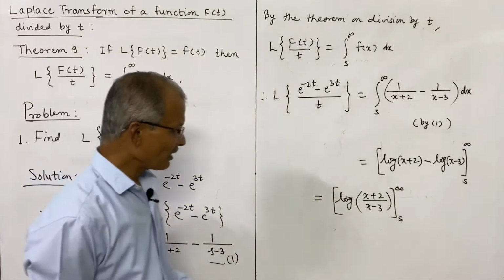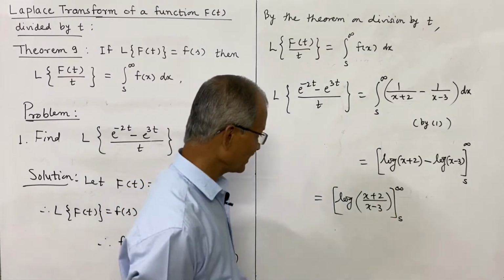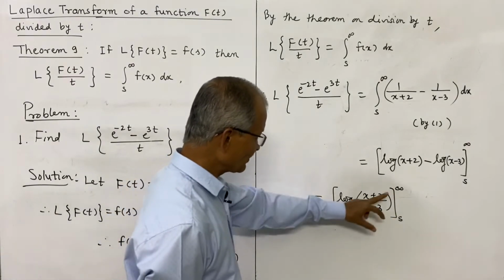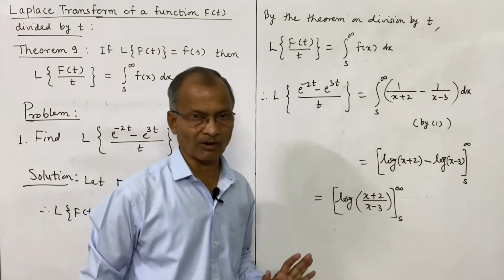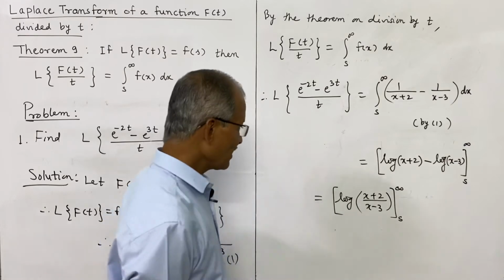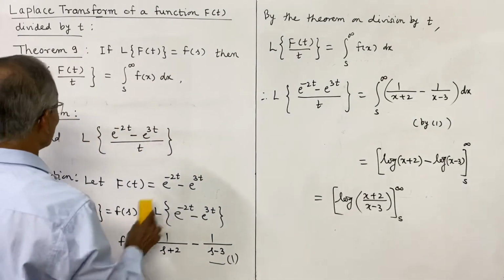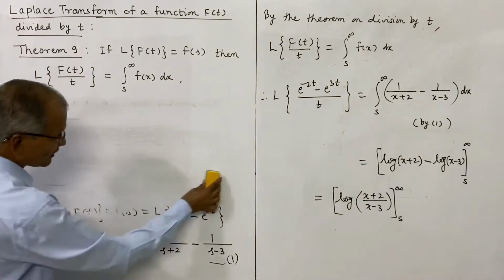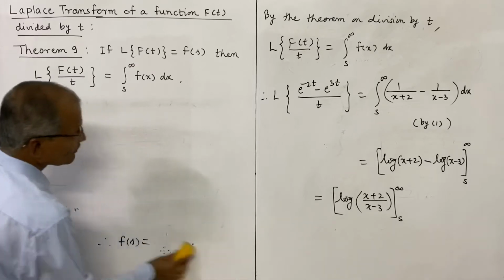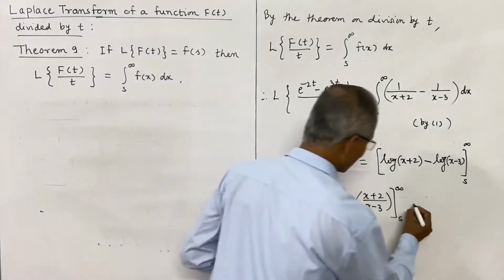Now how to evaluate this expression under this limit s to infinity? The upper limit is infinity, but if you see, when we write infinity here, then log of infinity divided by infinity is an indeterminate form, and therefore we shall evaluate this limit separately. We may suppose this equation as equation 2.